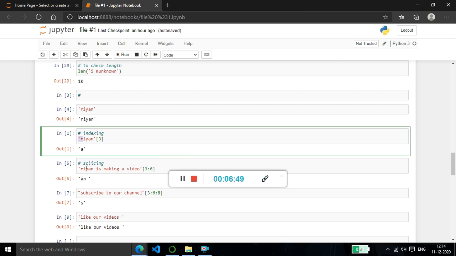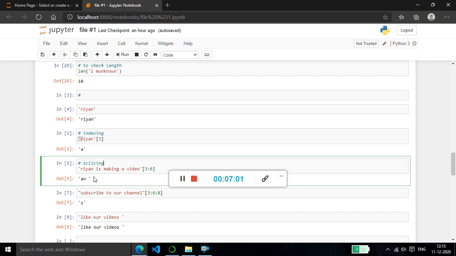So slicing means, now I have written a sentence: RIYAN is making a video. So now I put 3 colon 6. That means 3 means A, right? What is 6? 6 is this space after the N. Really? No. N is the fourth, space is fifth, and I is 6.